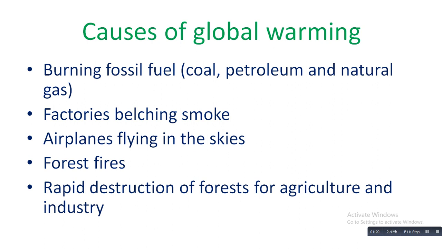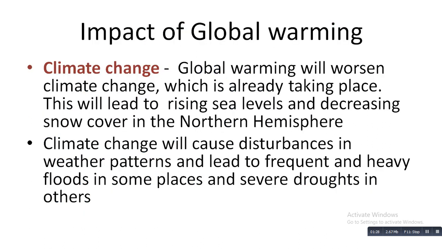Now, we are moving to the impact of global warming. That is, due to global warming, what changes occur in our atmosphere? How will global warming affect us? Global warming will affect the climate. Climatic changes will occur. Global warming will worsen the climate change which is already taking place.